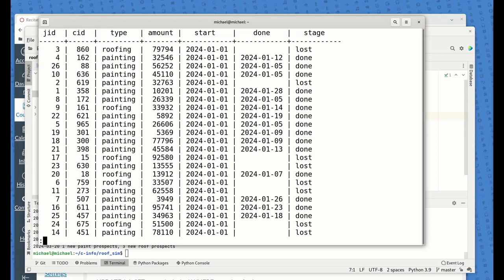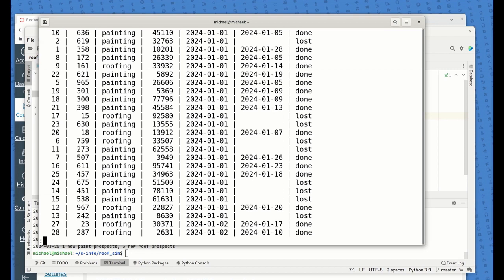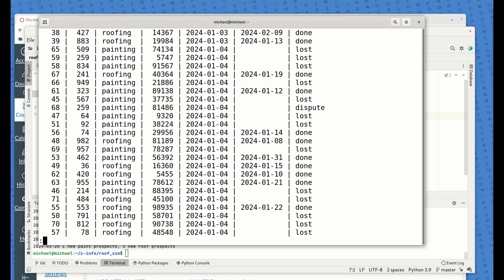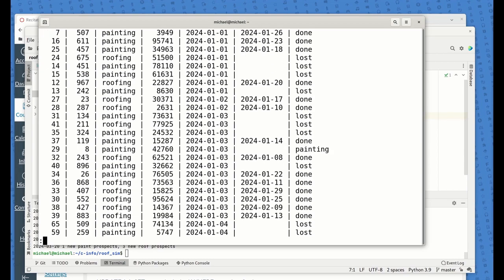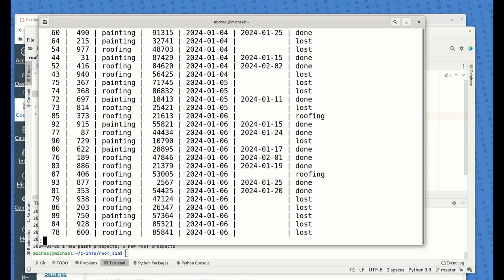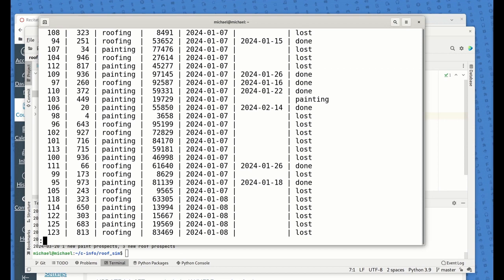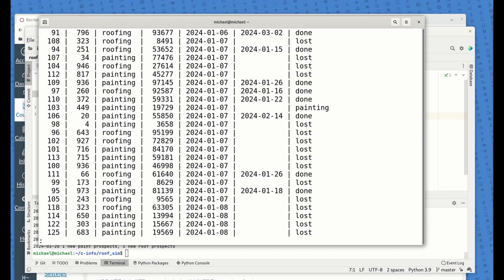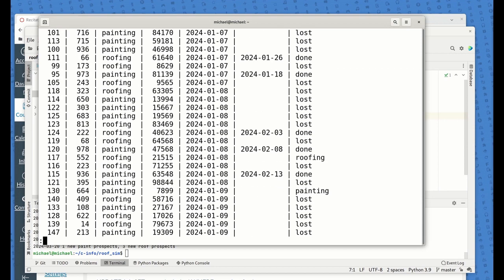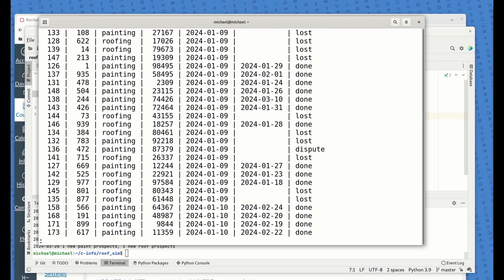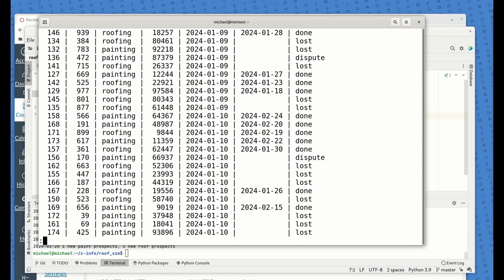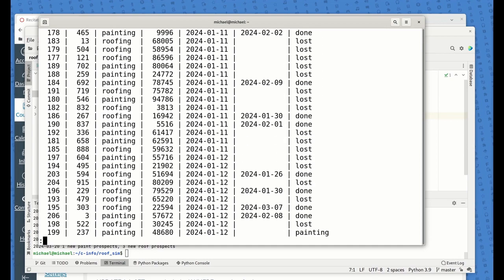Okay, so now if we look at this right here, all the ones that started on January 1st are there. These older ones are mostly either lost or done, so they've got their work done. But as we go through time here, this one's still an active painting job. And what do we got here? We got some active roofing jobs. There's one in dispute, a painting job in dispute. And it goes on and on here.